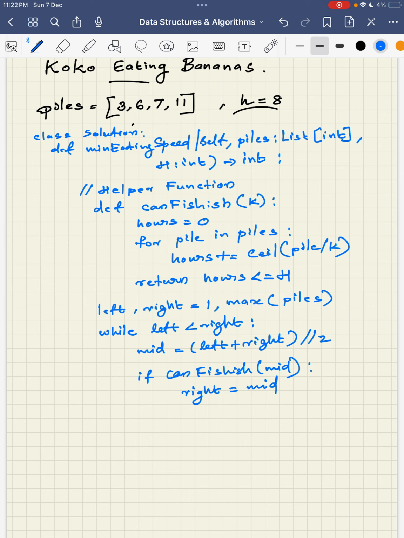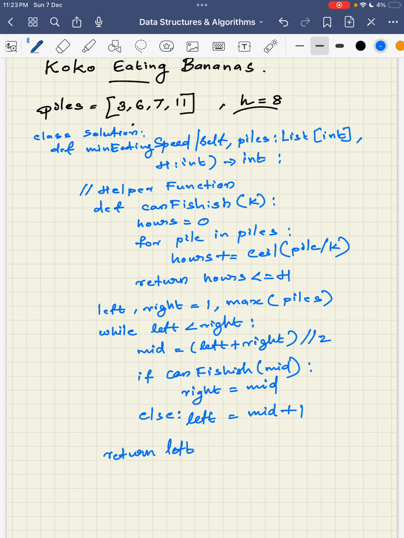If it cannot finish, okay, then try to increase the speed. So else, left equal to mid plus 1. Once this is done, we will arrive at the optimum solution. At the end, we just need to return the optimum speed at which Koko has decided for himself.